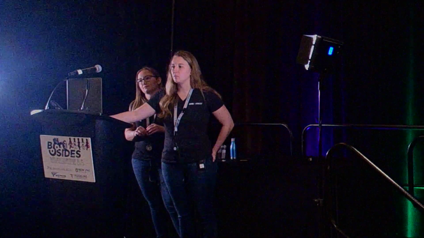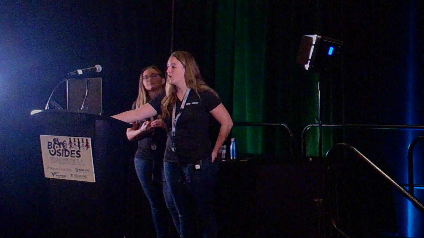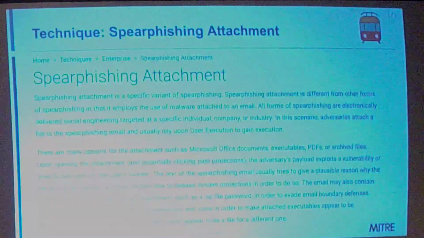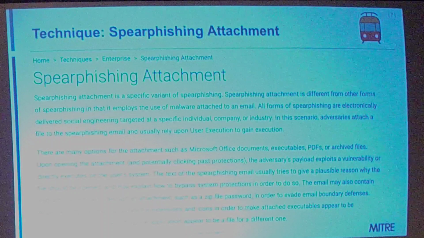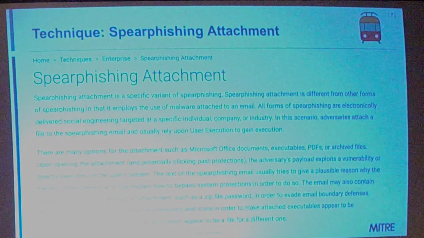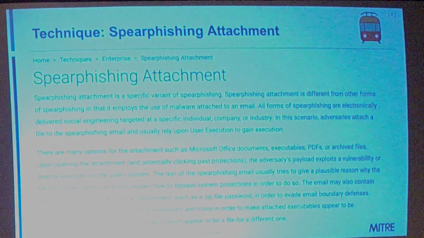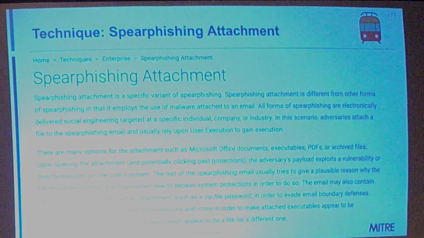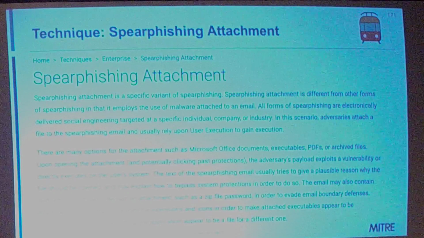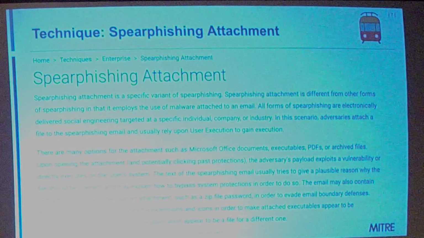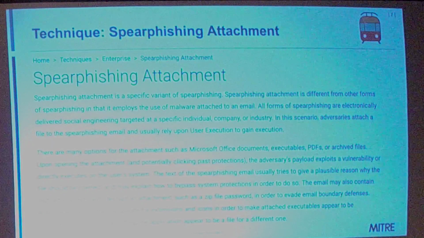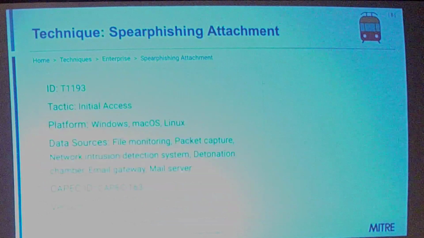So this is an example of one of our techniques. For each technique on the website is a description. There's kind of two main parts here. One is just an overall of what the technique is, and the next is how adversaries can manipulate that for their advantage. Because a lot of times adversaries are using normal machine methods, but they're abusing it in some way.